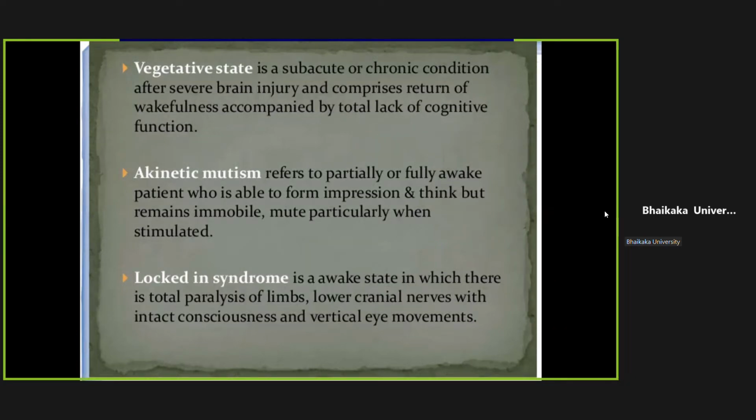This is the worst situation in neurology, where the patient would be fully conscious. He would feel pain. He would be listening to whatever is going on. He would have some opinion, but he would not be able to talk or speak. The only way we can know whether the patient is understanding or not: whenever you ask any question, the patient will move his eyes vertically. He will just blink the eyes. That's how you can understand that the patient is conscious. That is known as locked-in syndrome.